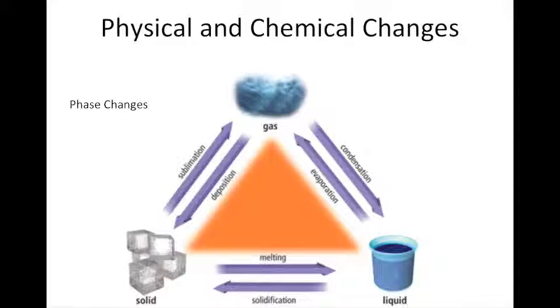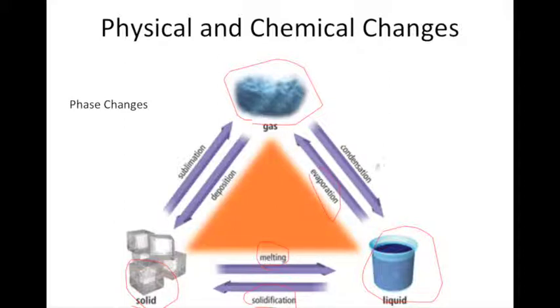So matter can undergo what we call phase changes, and there's a series of different types of phase changes that it can undergo. So for example, if you have the solid phase of matter, it can get converted into the liquid phase, and we call that melting, or the reverse process is called solidification or freezing. You can go from the liquid to the gas phase, and that is called evaporation.